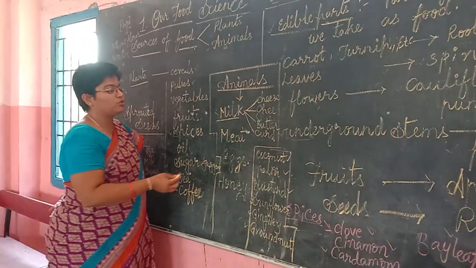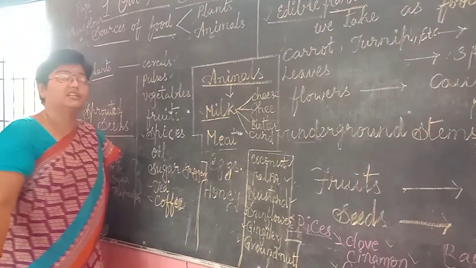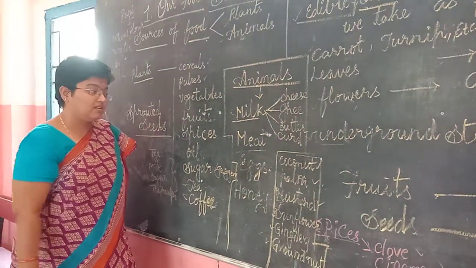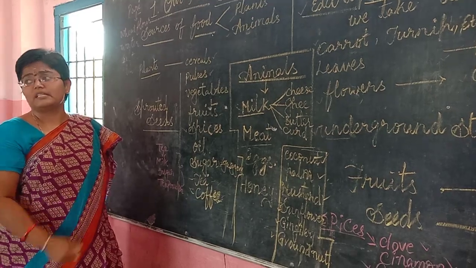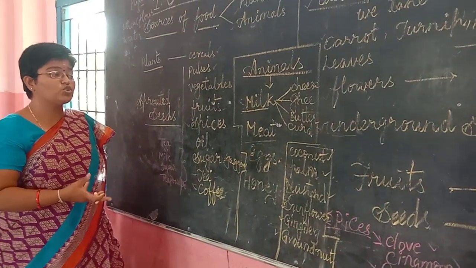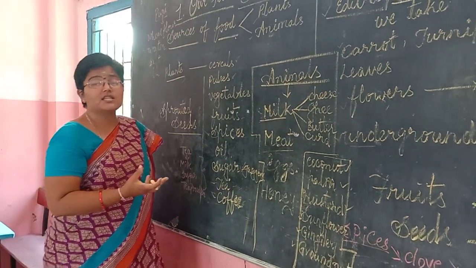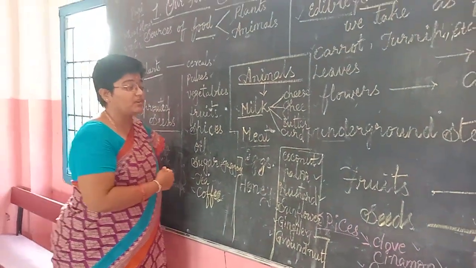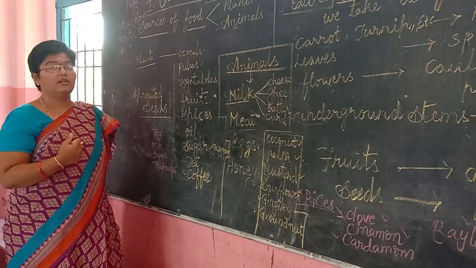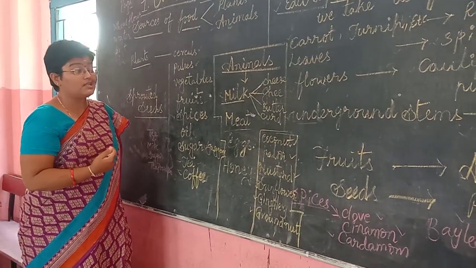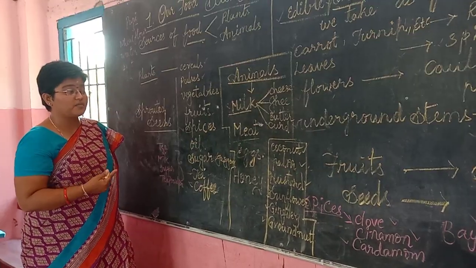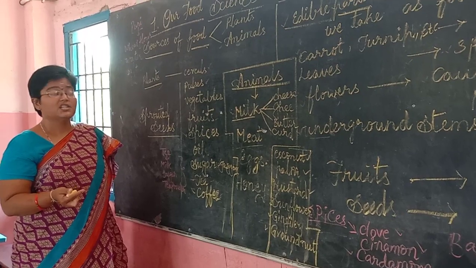So let us come to meat. What are the different items prepared with meat, and how do we get this meat? Meat is nothing but the flesh of animals which is eaten. So where do we get this meat from? Meat is obtained from hen, turkey, duck. In animals, it is obtained in the form of mutton, which is obtained from goat as well as sheep.